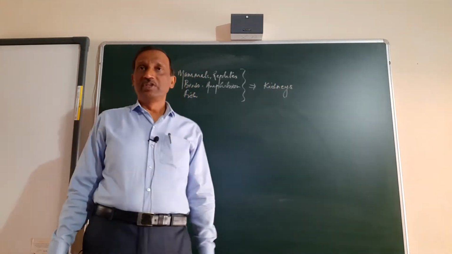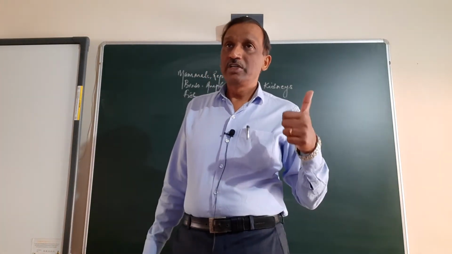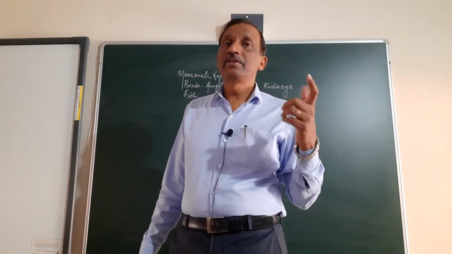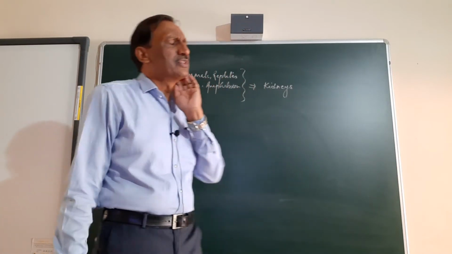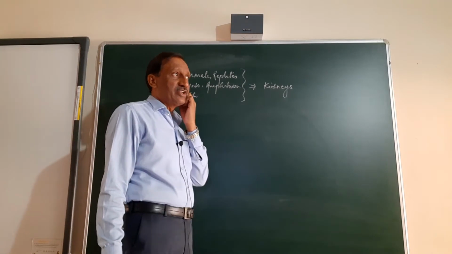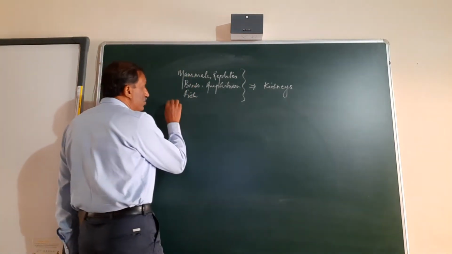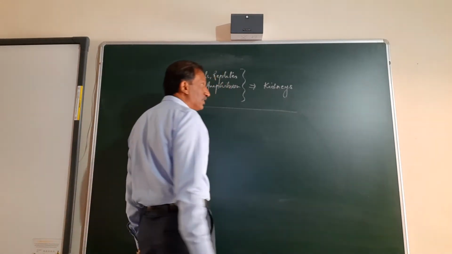Remember, we are talking only about the excretion of nitrogenous waste. So we will not include here lungs and skin and the liver and all. Liver of course is there, but it is an internal organ. It is only producing the waste, but it is not eliminating. So we are studying about the elimination of waste. So these are the things.